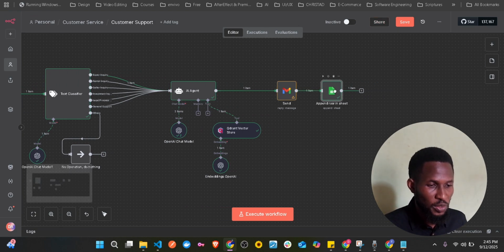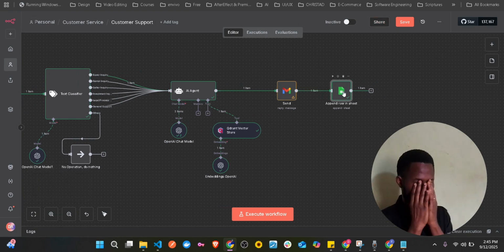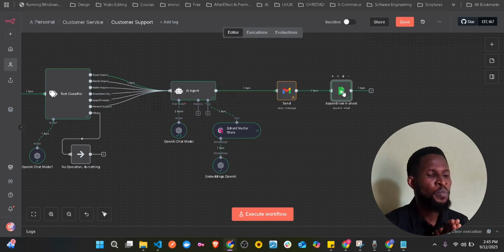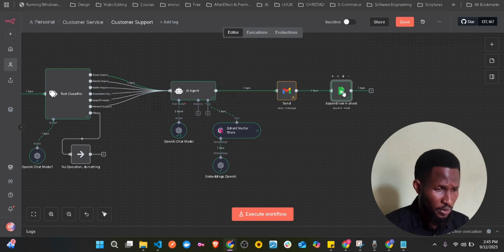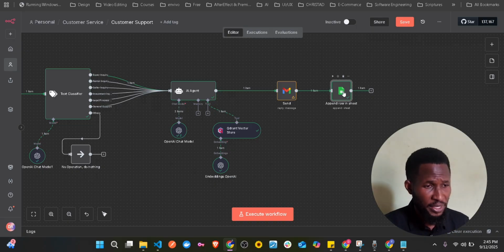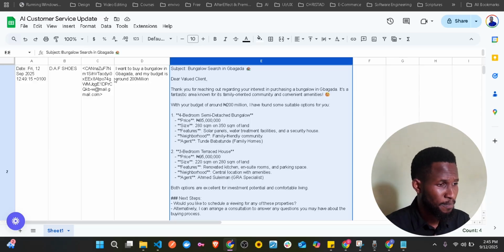And why do you need this? This is very, very important because it's going to help you to keep track of what your customer support AI has done. If you should open it now, this is my own.